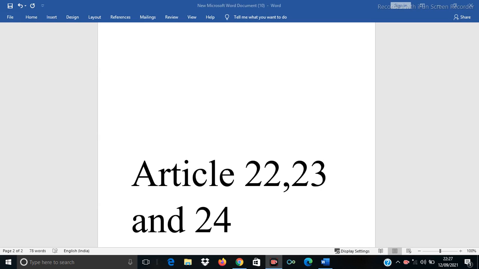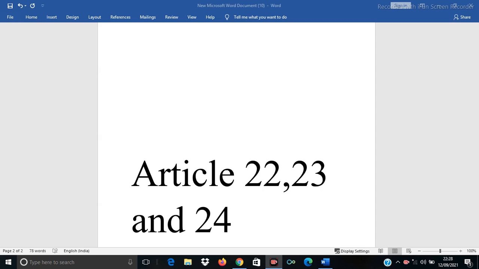Article 22 deals with the right against arbitrary arrest. First, Article 22 is not a complete code. What do you mean by it is not a complete code? Article 22 is not the sole article to protect against arbitrary arrest. Article 21 is there, Article 19 is there.